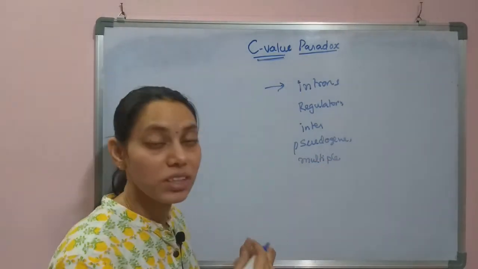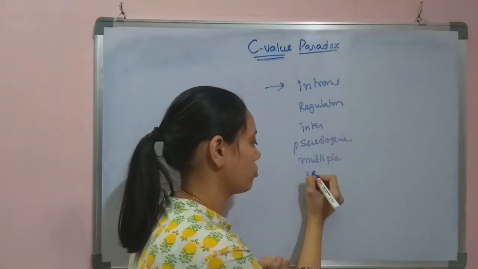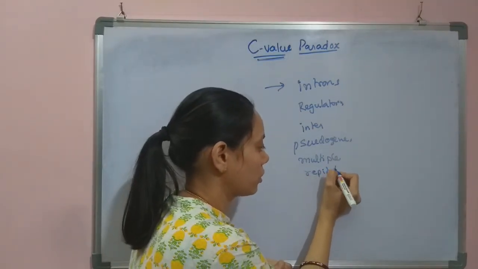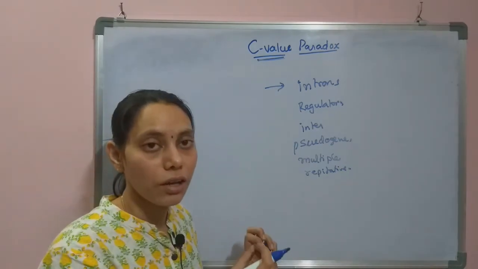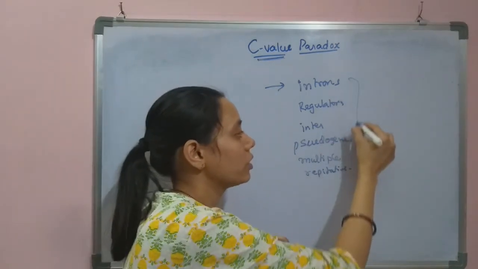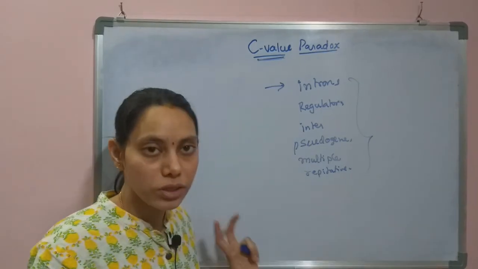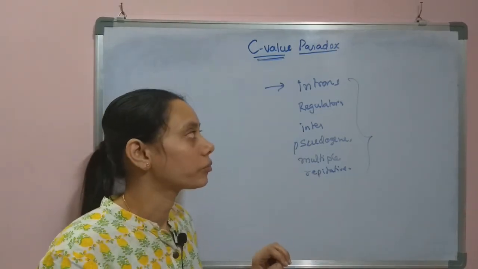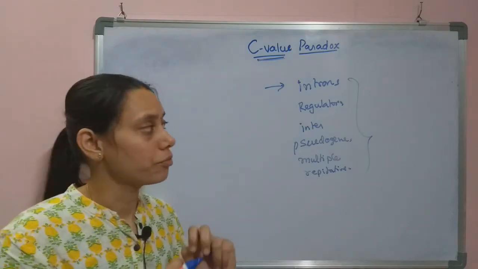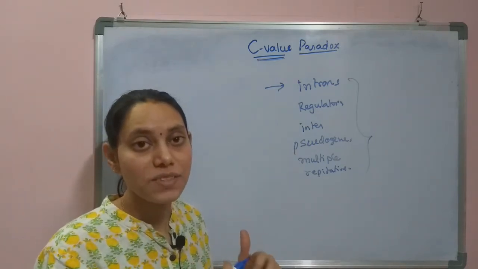So that means repetitive DNA. These kinds of sequences appear and spread all over the genome. So they are responsible. It is the characteristic feature of this species.